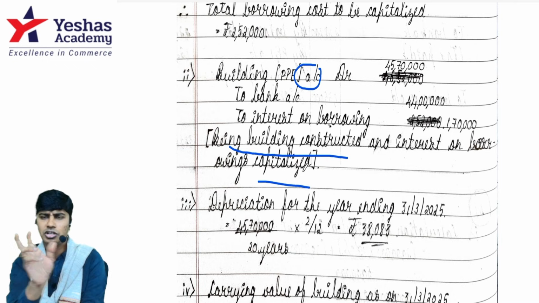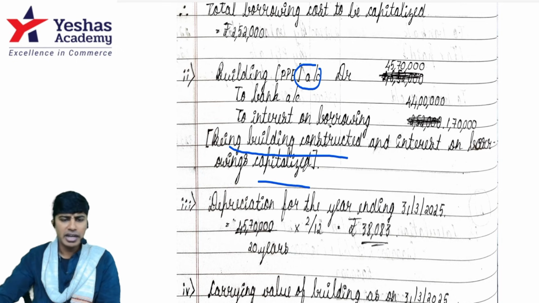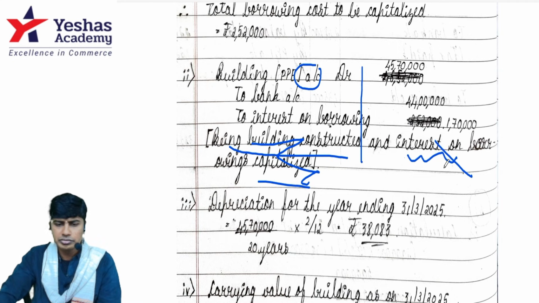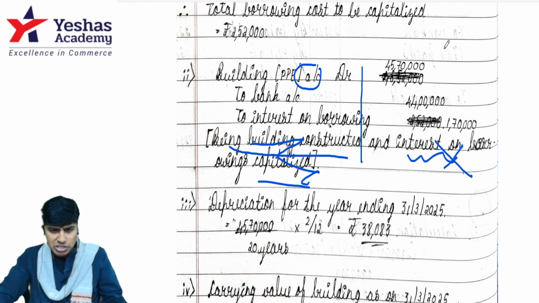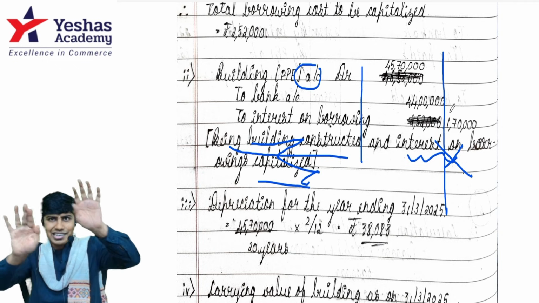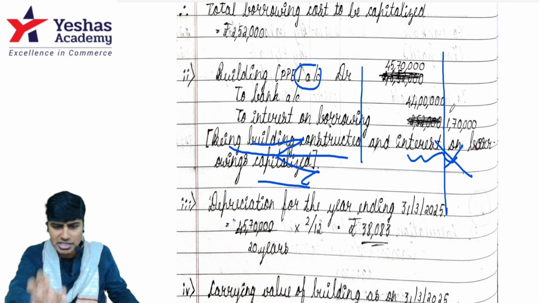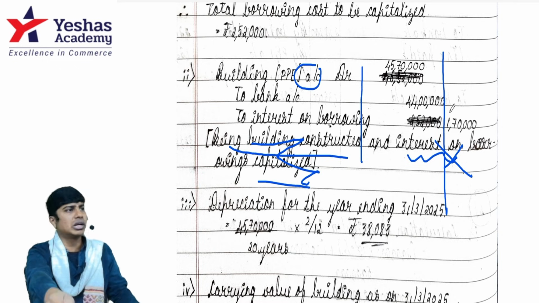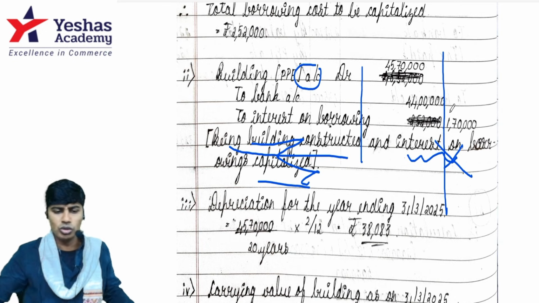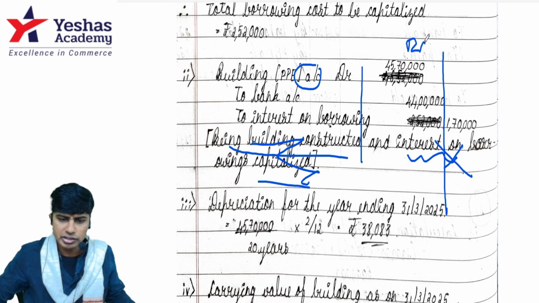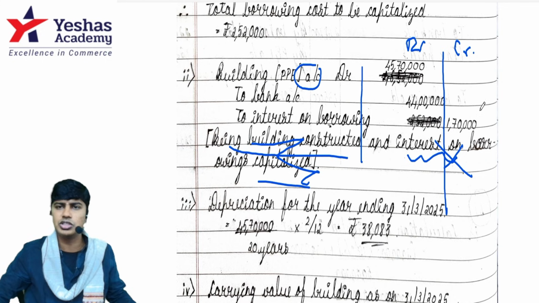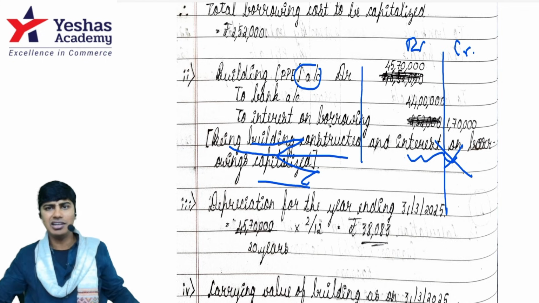Write crisp narration. You don't have to write detailed narrations, and preferably don't write narration beyond this debit column. Preferably write it here only. Don't write it here. Not suggested. And maintain this bifurcation. See, now if I have to draw a line for debit credit, it overlaps. Maintain a clear difference between debit and credit items. So the moment I see, I should be able to identify where is the debit line, where is the credit line. You don't have to write the heading here, debit. If you can write, good. If you can't write, it's okay. But at least maintain that clear bifurcation.